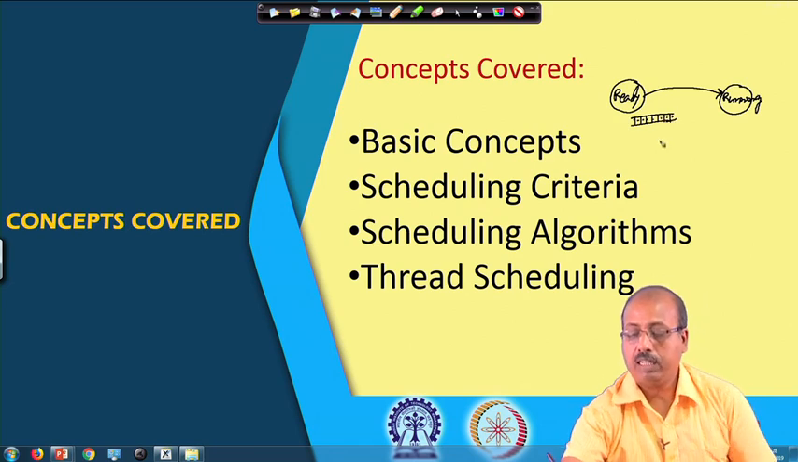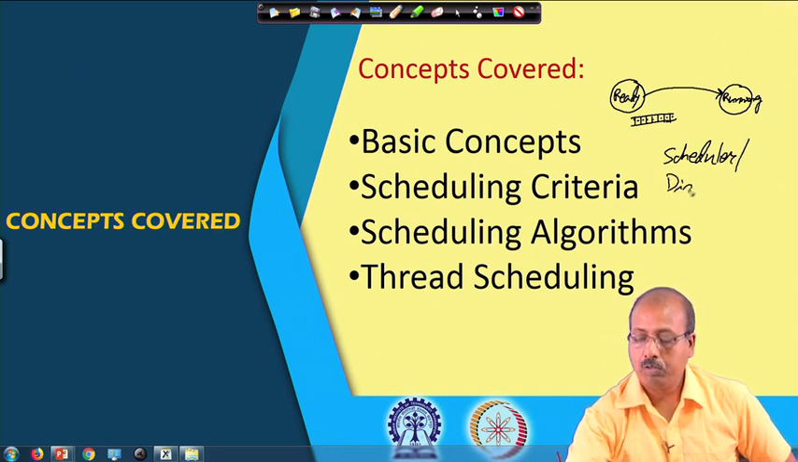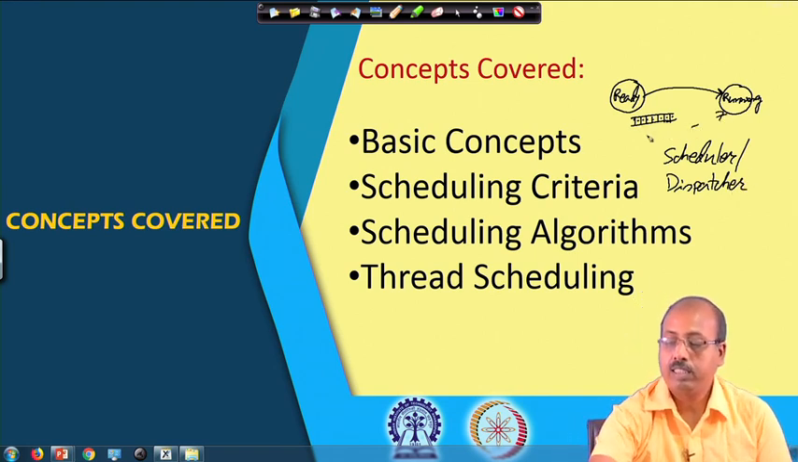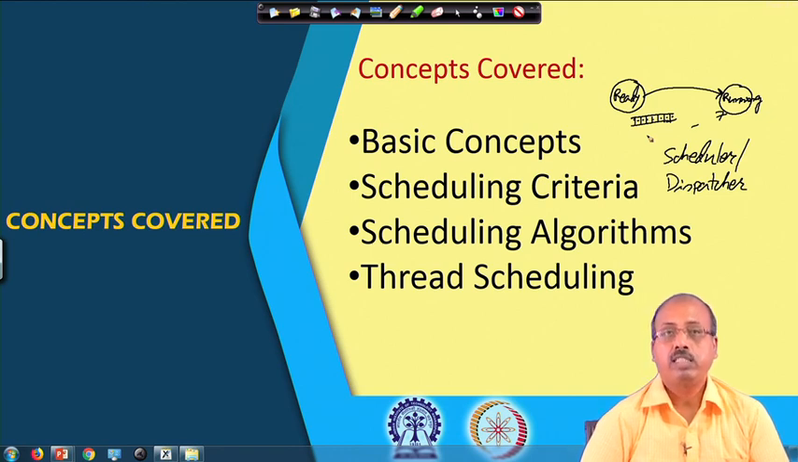Now, I have to run a routine which is called the scheduler, or sometimes a dispatcher, which will take up one job from this queue and put it into the running state, so that the job that is selected gets a chance for execution. One thing you try to understand is that this scheduler or dispatcher has to be very fast, because even if it takes a very small fraction of time, that is an overhead, because it does not contribute to the system usage.